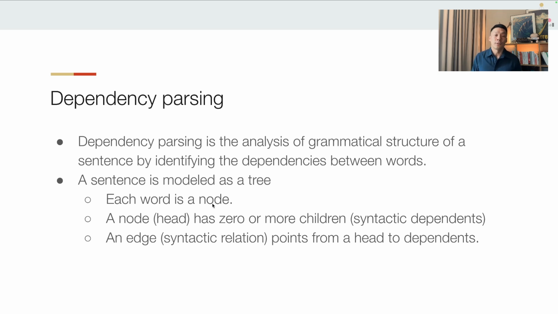First of all, what exactly is dependency parsing? Dependency parsing is the analysis of the grammatical structure of a sentence by identifying the dependencies between words. The model that we use for dependency parsing is a tree, like a tree in computer science. So each word is a node, and a node, which we call a head, has 0 or more children, which we call syntactic dependents, or just dependents. And the edges between the nodes in the tree are syntactic relations. They point from a head to a dependent.